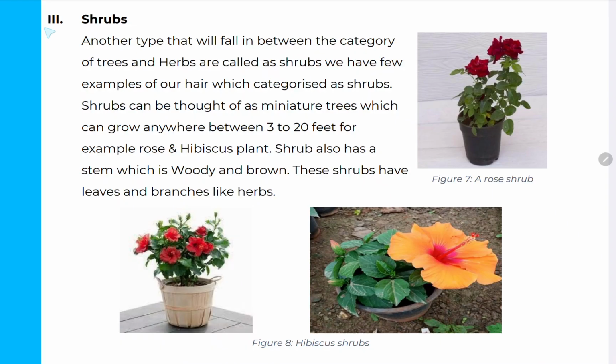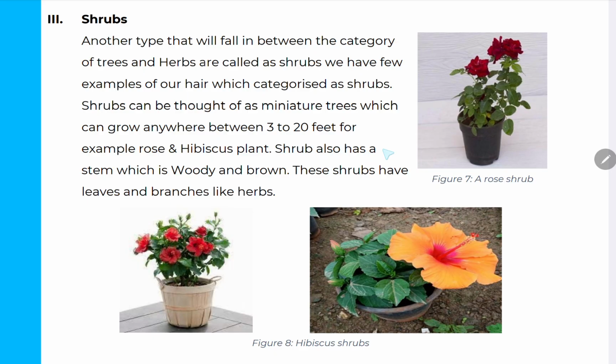Next, shrubs. Another type that falls in between the category of trees and herbs is called shrubs. We have a few examples of our homes which are categorized as shrubs. Shrubs can be thought of as miniature trees which can grow anywhere between 3 to 20 feet, for example rose and hibiscus plant.